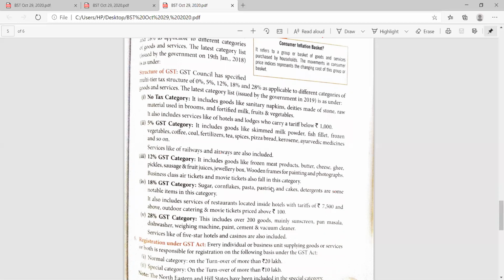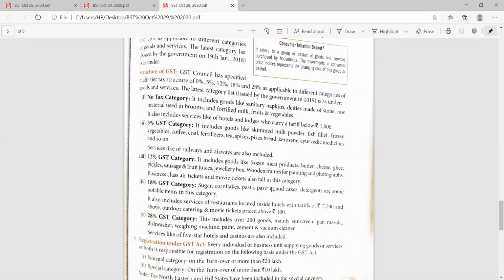If we talk about the 18% GST category, sugar, cornflakes, pasta, pastries, cake, detergents are some notable items in this category. And the services of the restaurant inside the hotel with the tariffs of rupees 7,500, outdoor catering and movie tickets priced above rupees 100 are also included in the category of 18% GST.